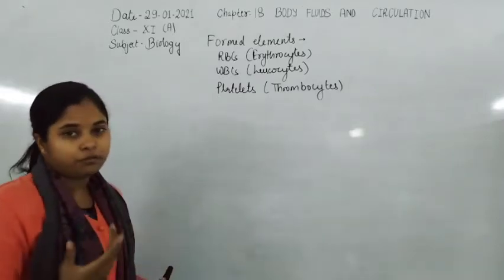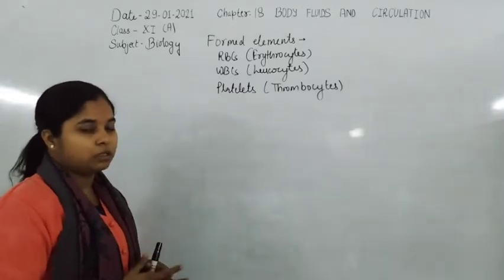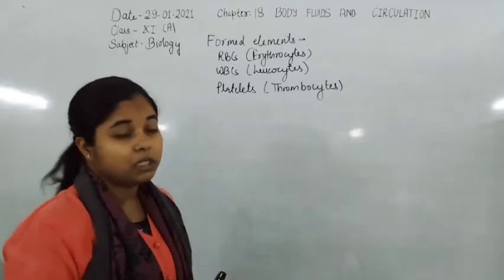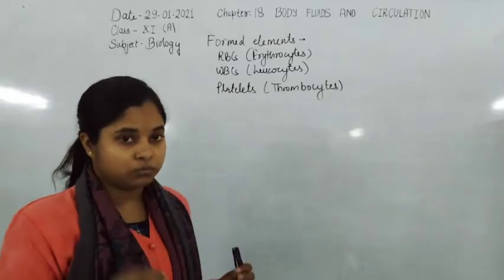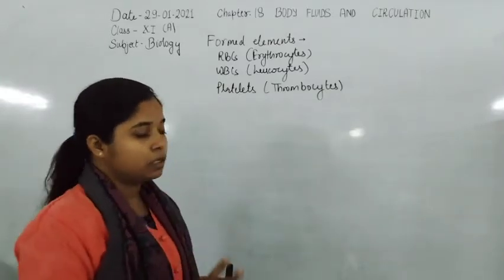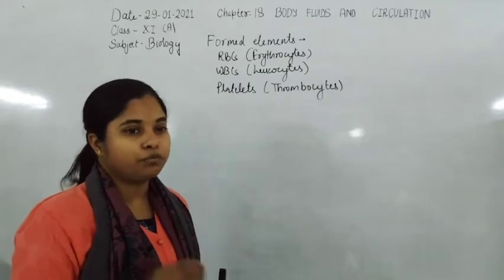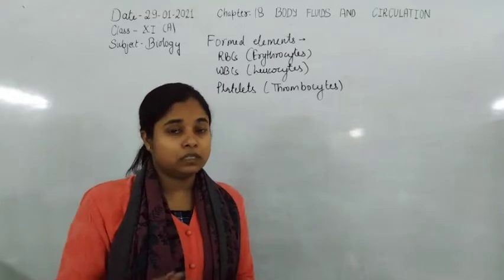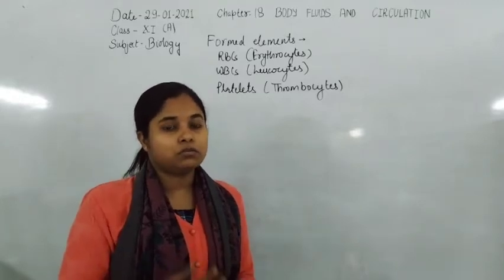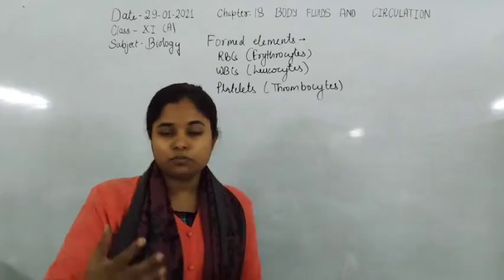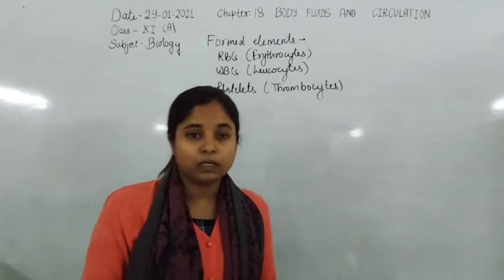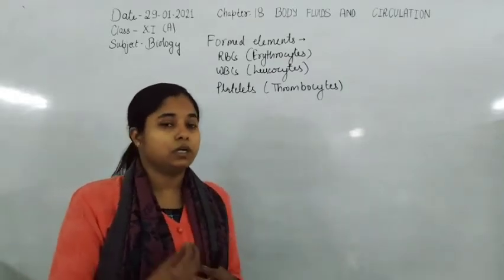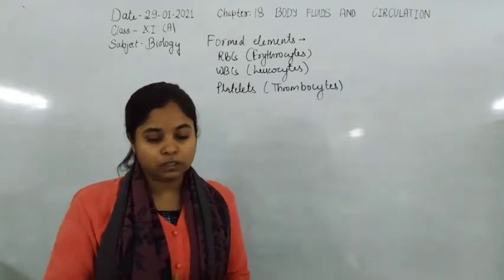Thrombin and fibrin are some of the clotting factors secreted by platelets. This coagulation of blood happens when any cut or injury takes place in our body, so that there is no huge blood loss or body fluid leakage, and the platelets block that particular site with the formation of thrombin.